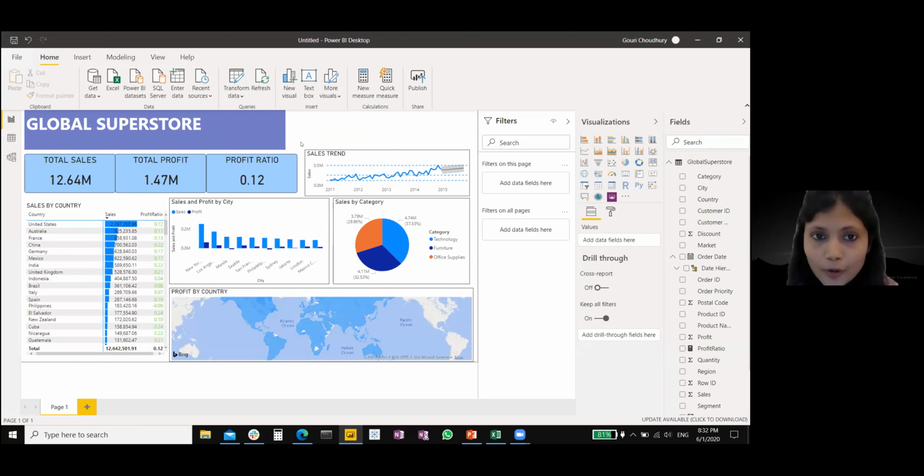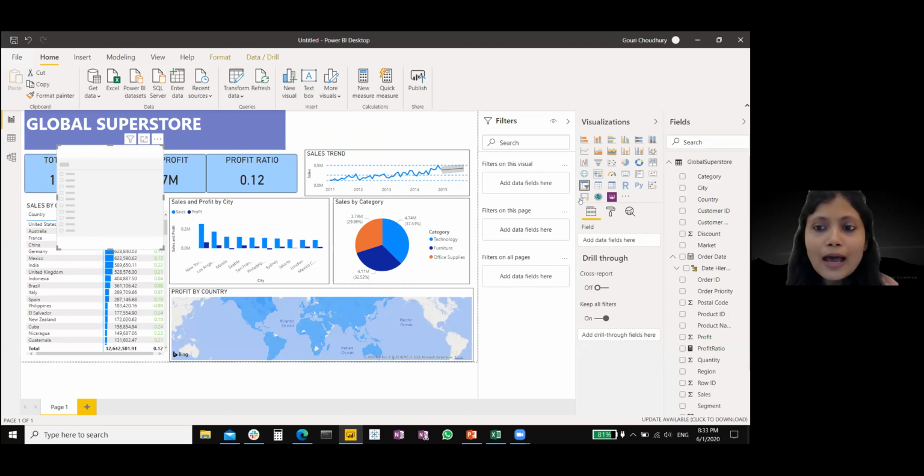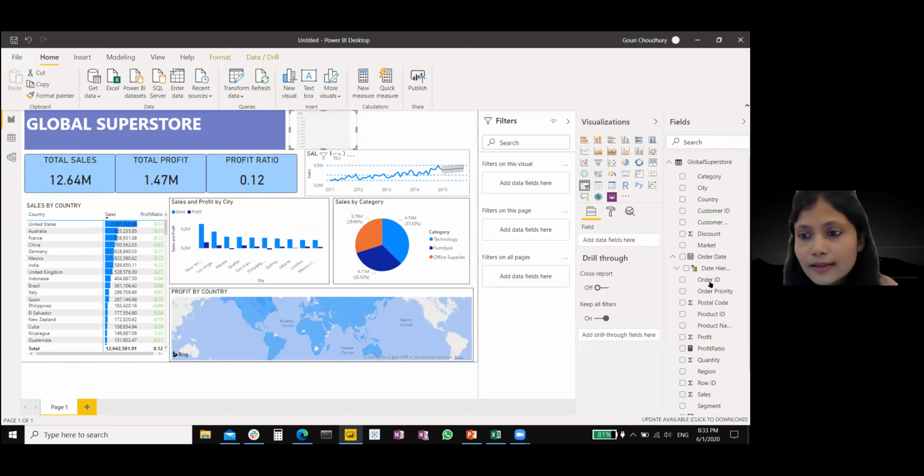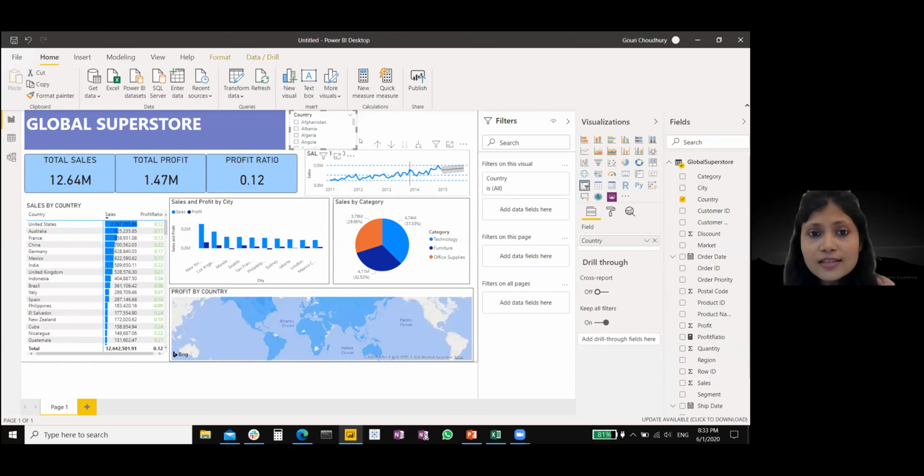Now, how do we make these visualizations interactive? A very important thing to add to our visualizations is filters. So let's go ahead and create some filters for our visualization. We are going to select the slicer option from the visualization pane, resize this a bit, and then add country over here, so that whoever is the audience of this report can actually select the country they want to see.